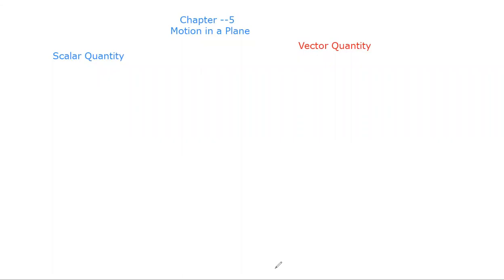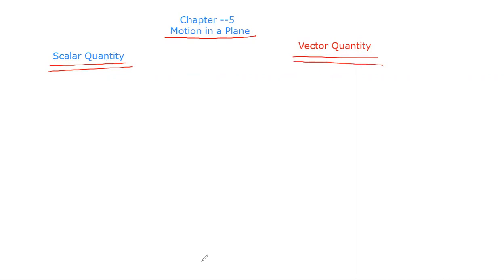So in class we discussed chapter number 5, that is motion in a plane. This is chapter number 5 in your 11th class. First we define what is a scalar quantity and what is a vector quantity.